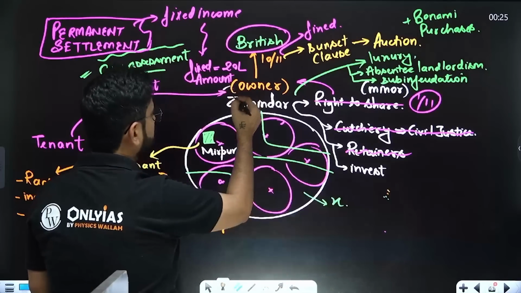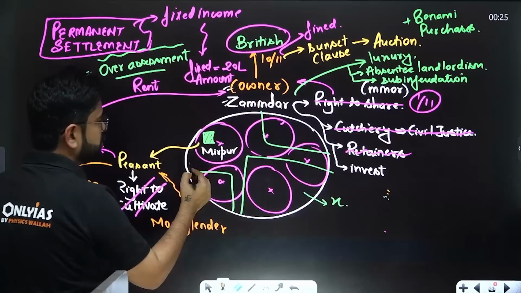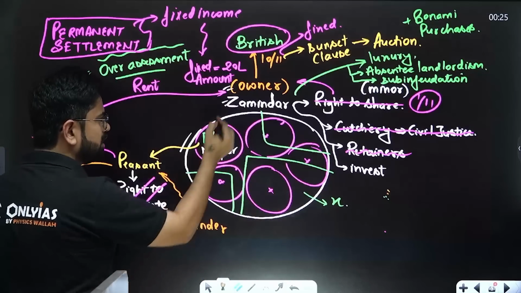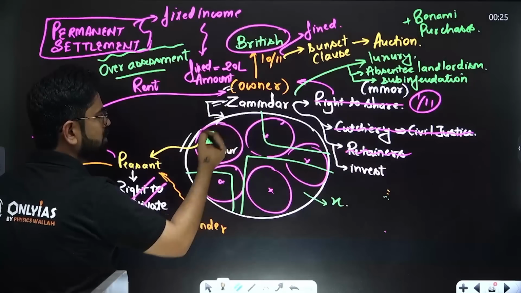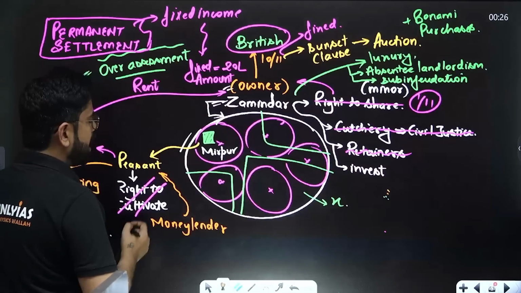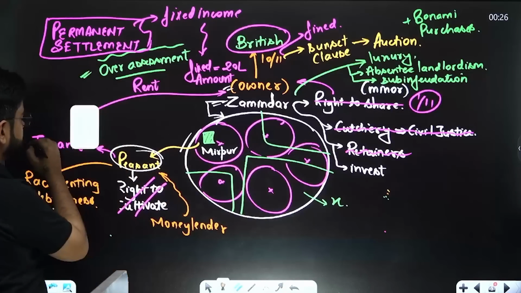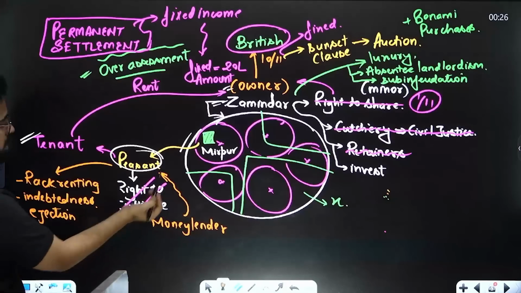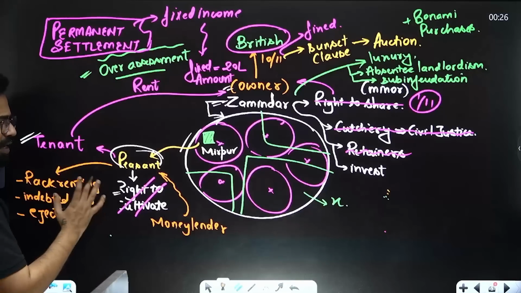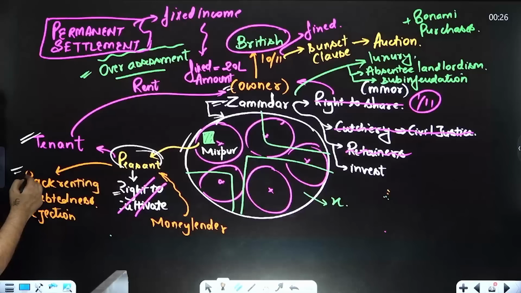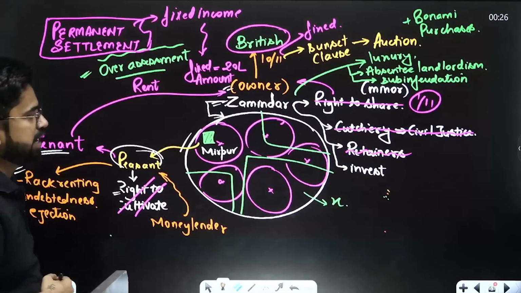The zamindar will become the owner of the land. Suppose this is the whole land, and four or five villages are under this zamindar. Earlier the zamindar was not the owner, but now he will become the owner. And the peasant who was earlier the owner of the land will become a tenant now. He will have the right to cultivate, but if he does not give money, he might not cultivate as well. Plus, he will be pushed for rent. He will be indebted, and if he is not paying rent, he can be thrown out of the land because he is only a tenant. There is no right over the land.